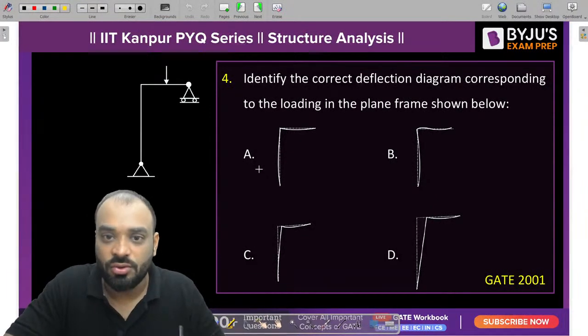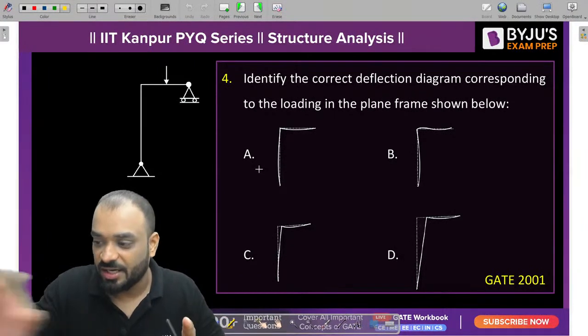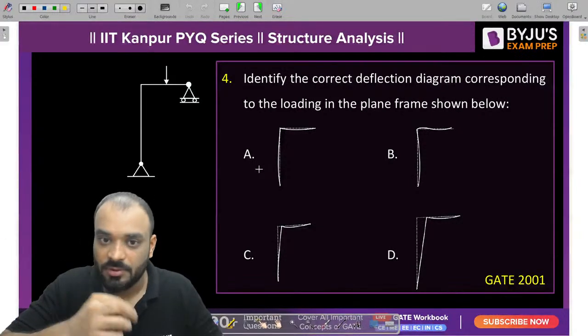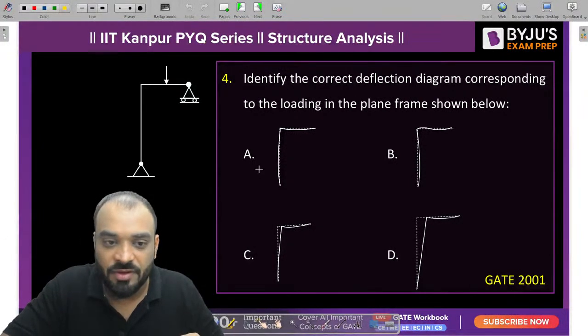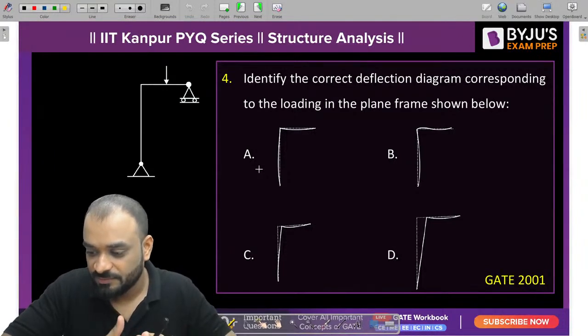You need to find out which particular figure is trying to show the correct deflection diagram. Tell me guys, the deflected shape of the structure. Which one is the correct deflected shape of the structure? It is very easy to understand. Preetham says D. Very nice. D. Santosh, D.